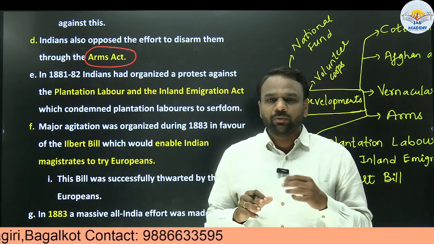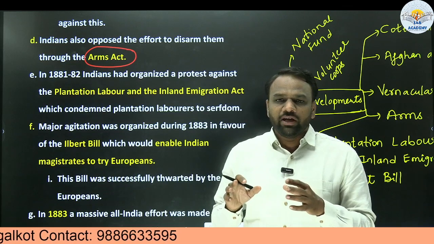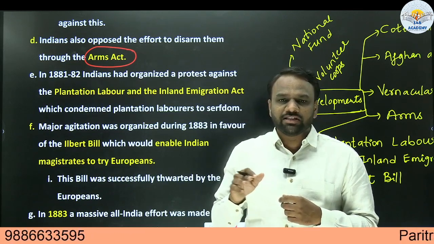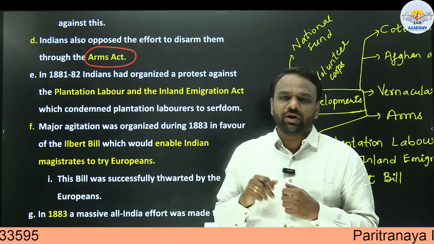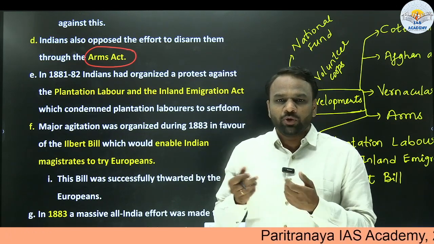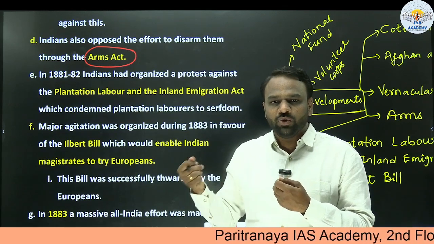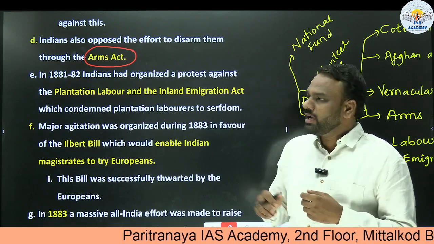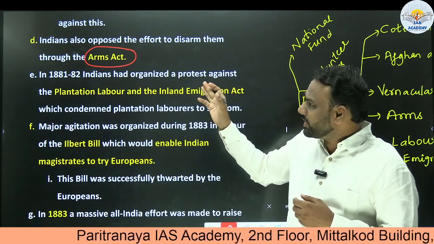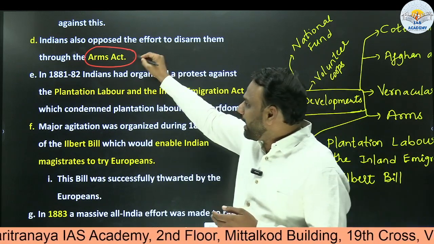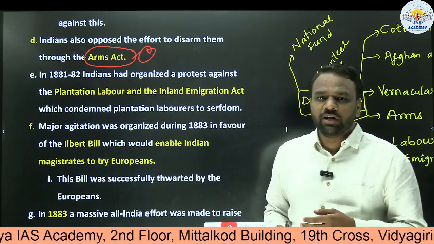Through this amendment, what they wanted to achieve is that holding a gun or weapons by Indians should be very difficult, whereas it was a very easy process for Europeans to secure a gun. So there was discriminatory treatment between Indians and Europeans. Europeans could easily get access to arms, whereas Indians could not. Again, it was considered discriminatory. That is why Indian people opposed the Arms Act.